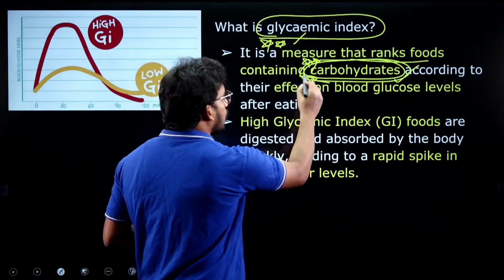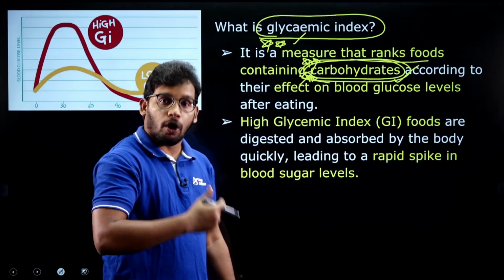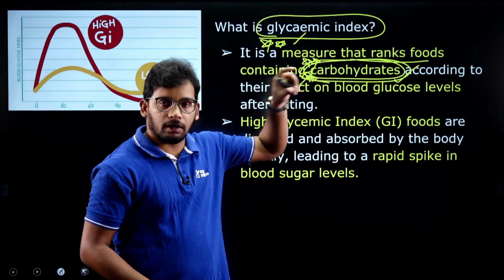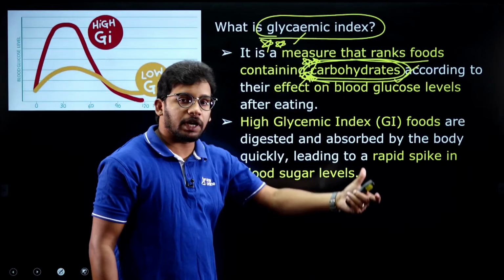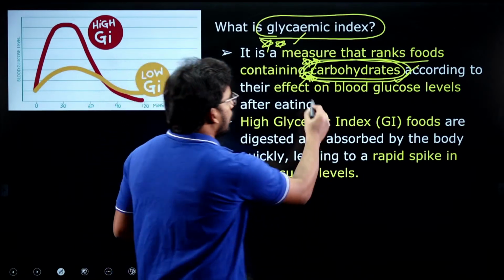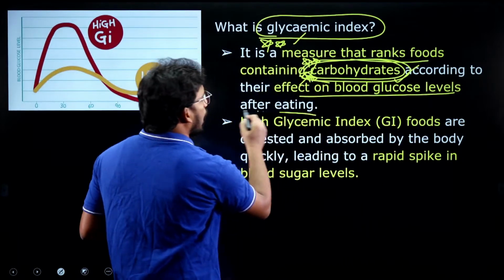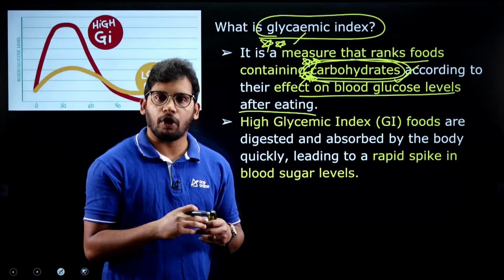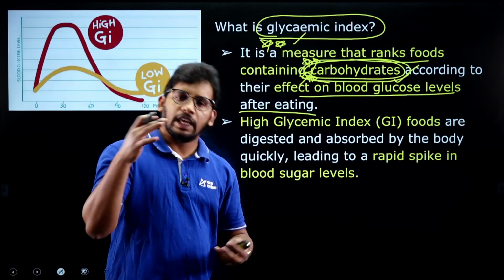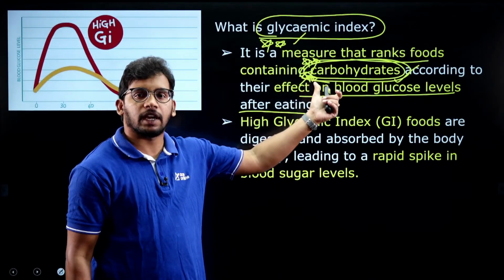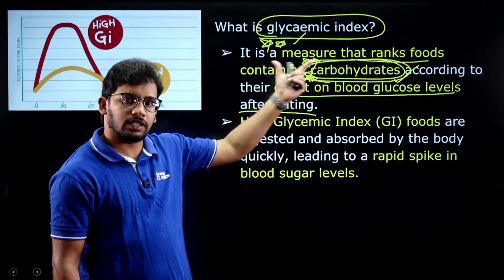Based on the amount of carbohydrates they contain, we can rank a particular food as a high glycemic index food or a low glycemic index food, which also affects the glucose level after eating. After you consume the fruits, based on whether the carbohydrates are easily converted or least converted, there is a rank. That is called the glycemic index.